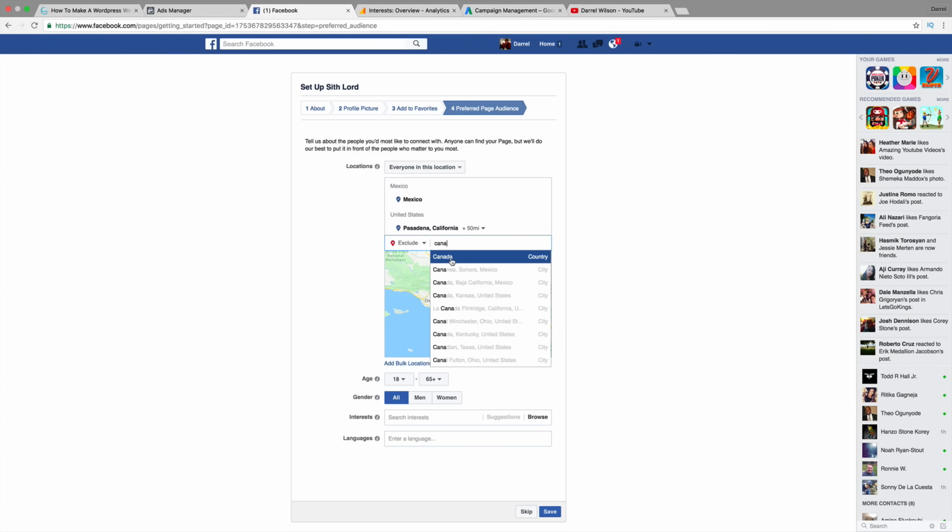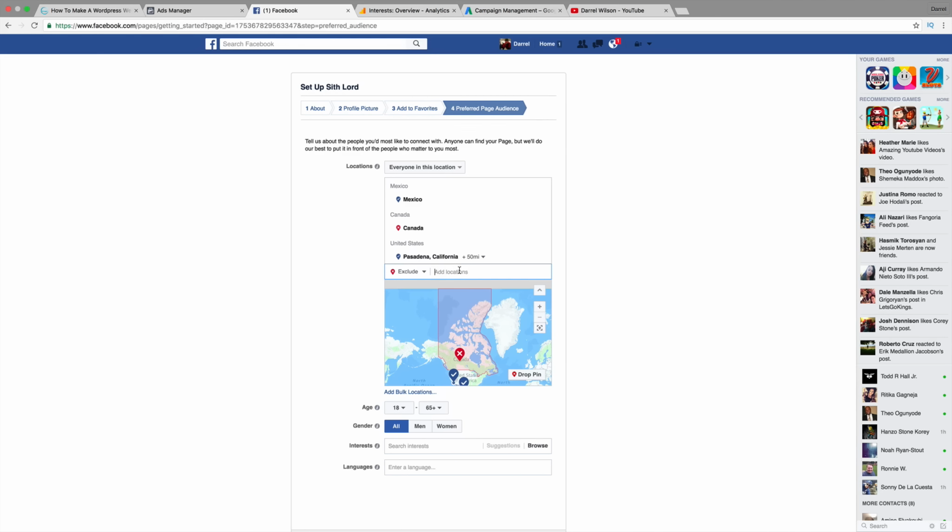Now for AdWords, this is very, very important. Also for this, it is too, because let's say you're from Washington and you want to market to people around you. Well, you might want to exclude Canada because people around you are considered Canadians. So that is another reason why you'd want to exclude countries.